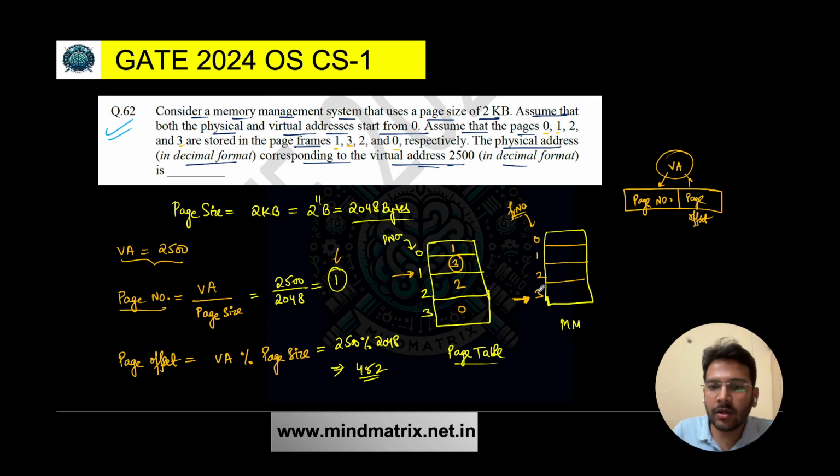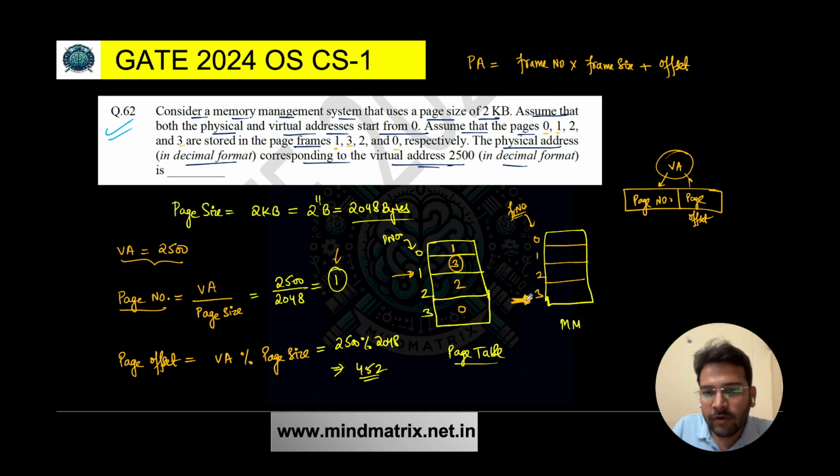So here, to find the physical address, from the calculation, the physical address is nothing but the frame number multiplied by the frame size plus the offset, because page offset and frame offset are the same. Now why are we multiplying the frame number with the frame size? Because we want to reach this frame number 3.